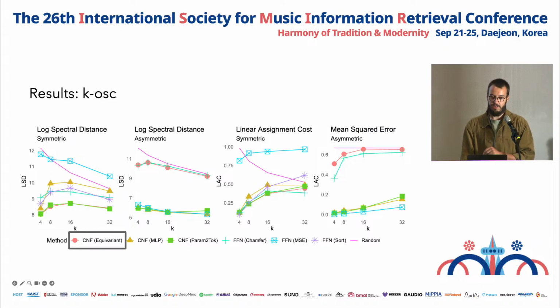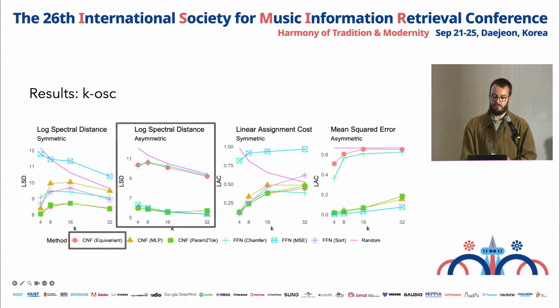Next, we look at our permutation equivariant generative model, where each token represents an oscillator. When the synthesizer has the corresponding symmetry, it performs very well. But when we break the symmetry, the performance becomes very poor. This is because the equivariance is overly restrictive, and the model can't differentiate between oscillators.